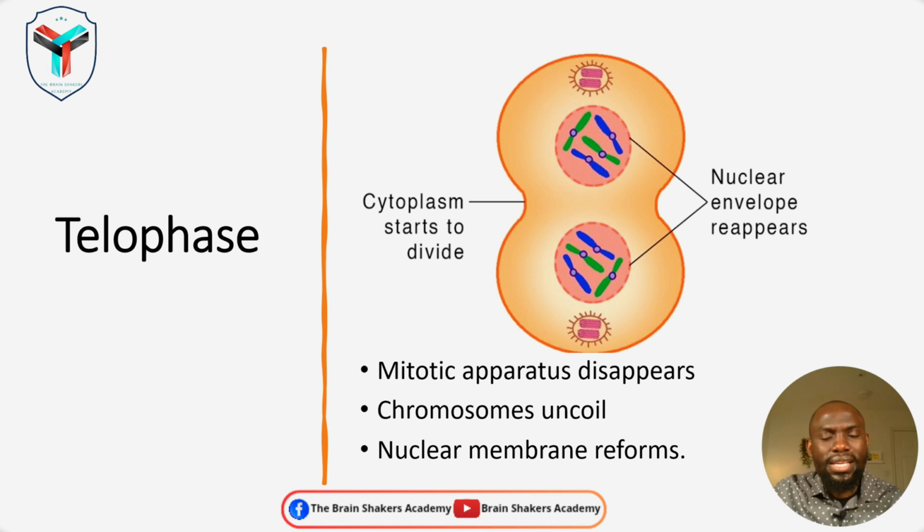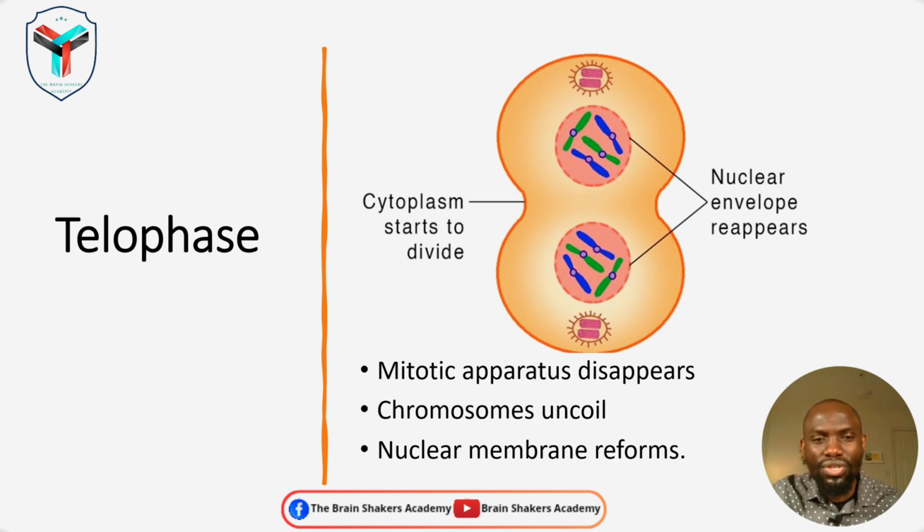And you also notice that the chromosomes that had condensed and coiled themselves up in readiness for cell division will begin to uncoil and to decondense themselves in readiness for either entering into a permanent state or getting into another cell cycle. Then during the prophase, the nuclear membrane had disappeared, so that the nucleus can then go ahead and continue with the process of cell division.